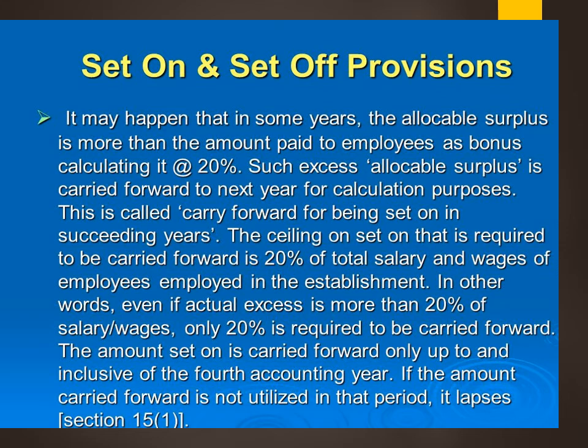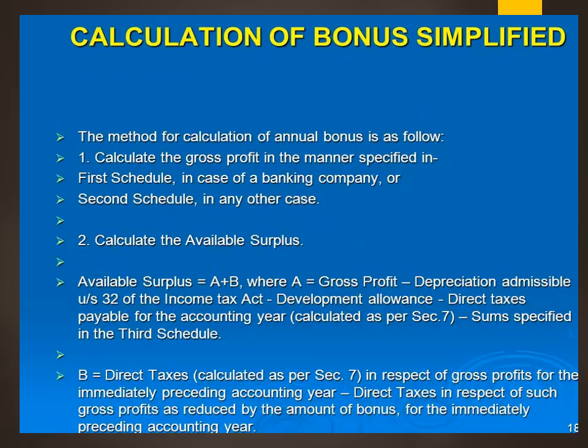As we know, the ceiling for carry forward is 20% of the total salary and wages of the employees in the establishment. So in other words, even if the actual excess is more than 20% of the salary, there is a restriction, so only 20% is required to be carried forward. The amount set on is carried forward only up to and inclusive of the fourth accounting year, and it should not be utilized in the particular year if it is lapsing. So we can take only up to the fourth accounting year inclusive.